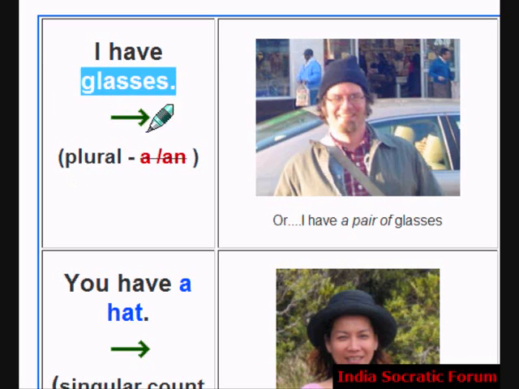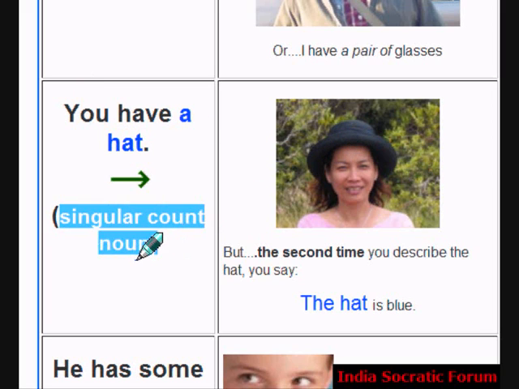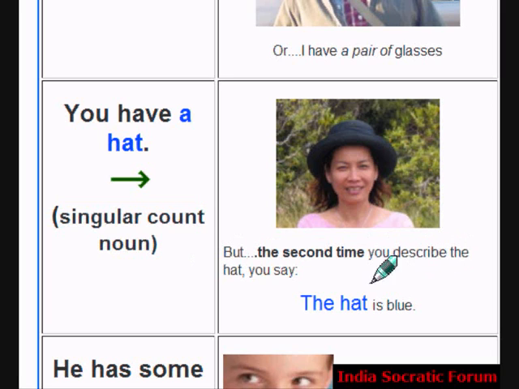Because glasses is plural. You have a hat. It's a singular count noun. But the second time you describe the hat, you say the hat is blue. First time you say a hat, you have a hat. Second time you mention that hat, you have to say the hat is blue or black. How do you refer to that hat? The hat is blue.